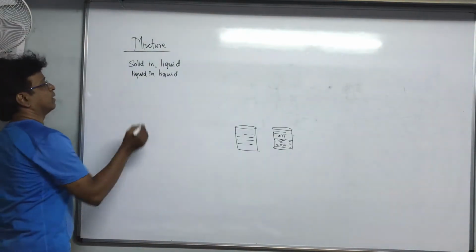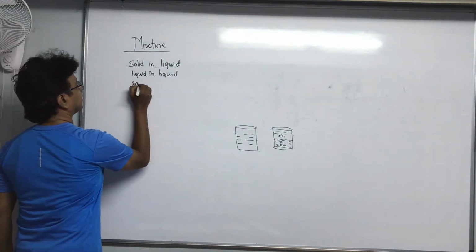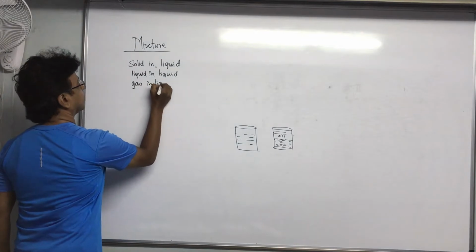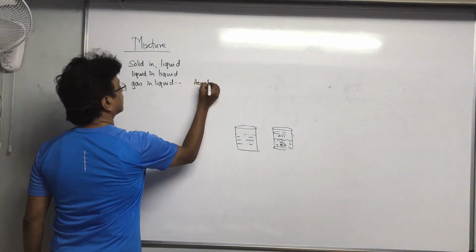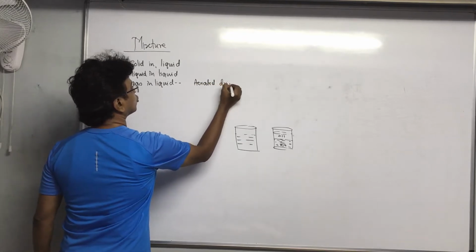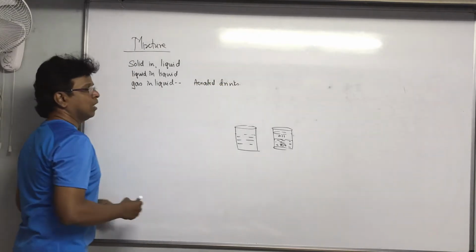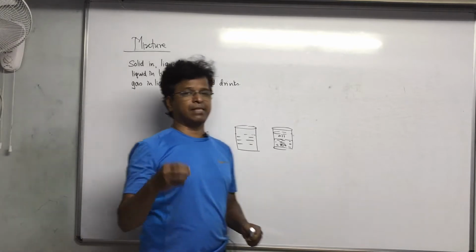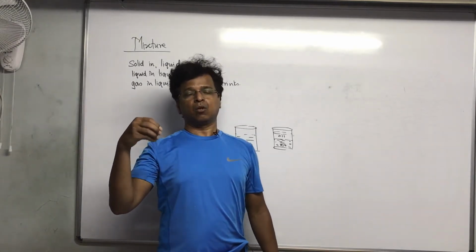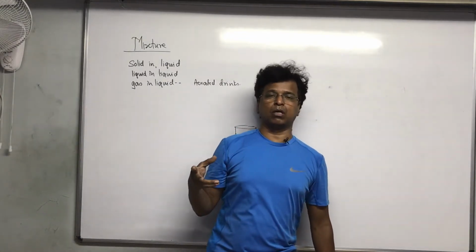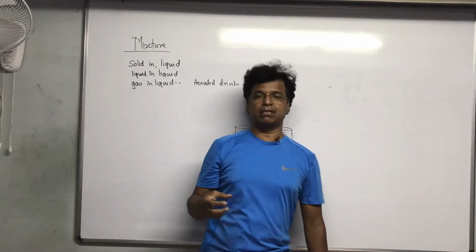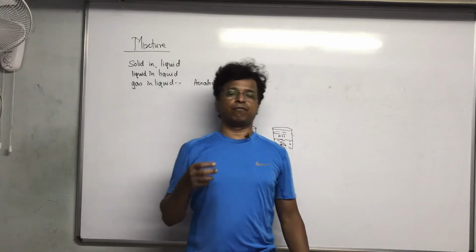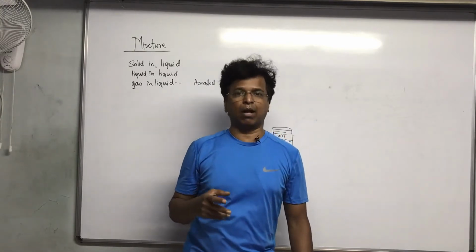So liquid in liquid, then gas in liquid, a very interesting one. Most of you like this, all the aerated drinks. Aerated drinks means, in short, cold drinks which have gas in them. Coca-Cola, Thums Up, Coke all have gas in them, so they are aerated drinks. Here I can't take the example of Fruity or Mangola.